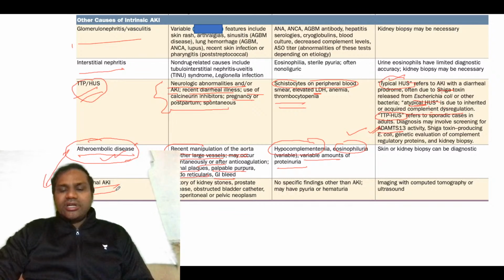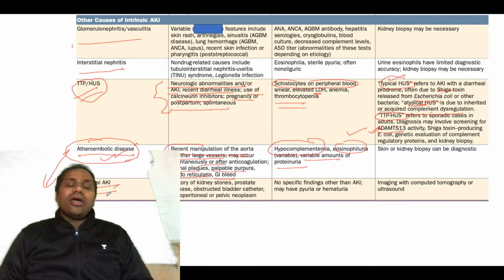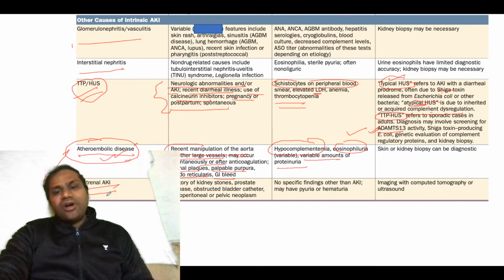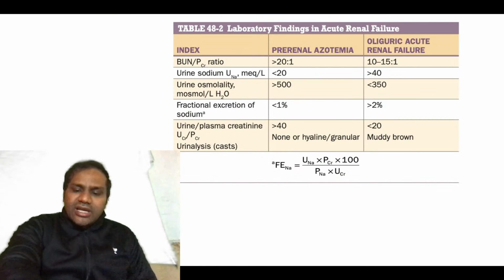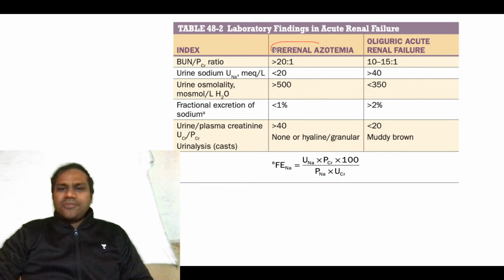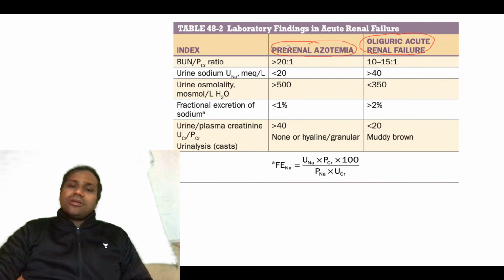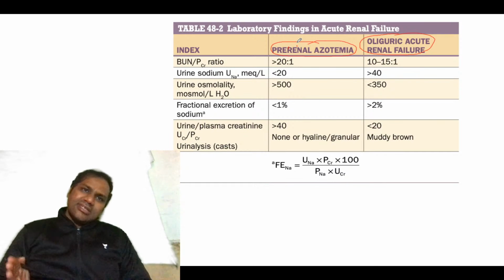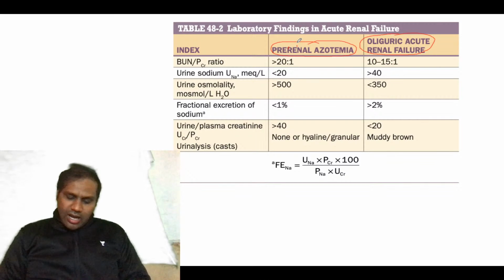Then you have post-renal AKI, basically associated with obstruction, and the major investigation there is radiological imaging. Now this brings us to this table from Harrison's, that is prerenal azotemia and oliguric acute renal failure. So what do you say in prerenal azotemia? Prerenal azotemia is basically before the kidney, or above the renal.